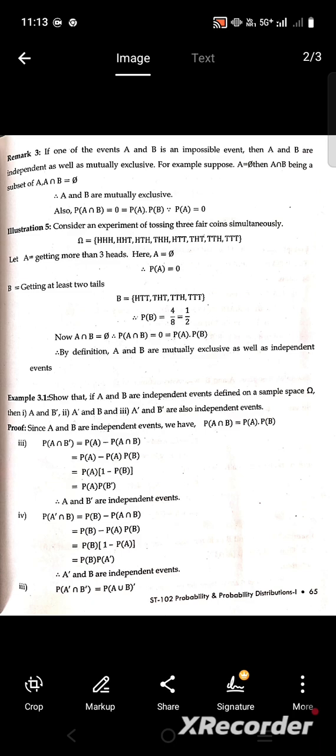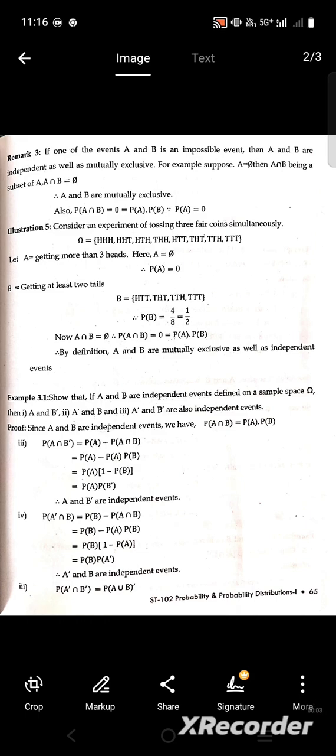That is, if one of the events A and B is an impossible event, then A and B are independent as well as mutually exclusive. For example, suppose A equals the empty set, then A intersection B, being a subset of A, is equal to the empty set.